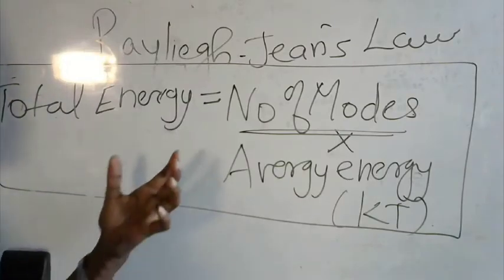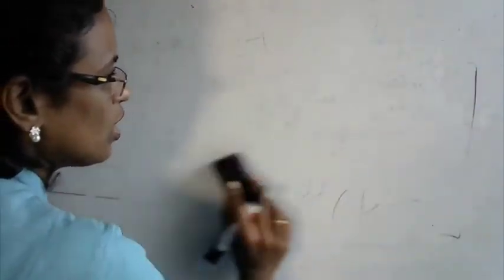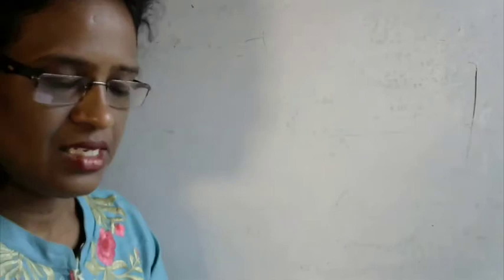So how to calculate the number of modes? First we need to know how many waves are traveling along the x direction, how many along the y direction, how many along the z direction, and how many waves are traveling within the x and y direction, or y to z direction, or z to x direction.